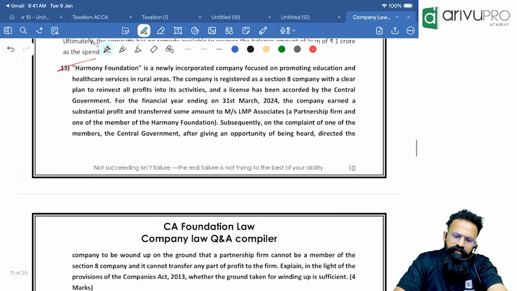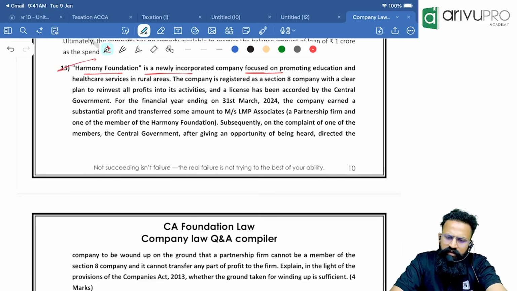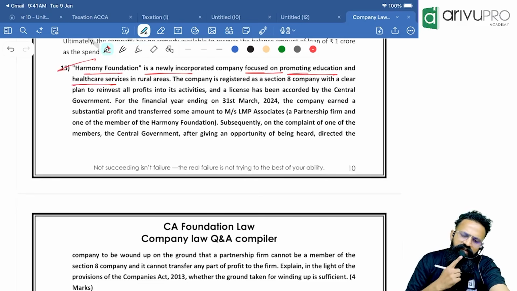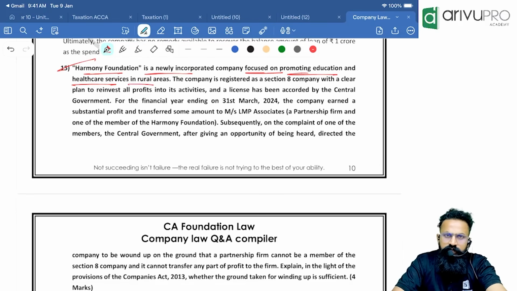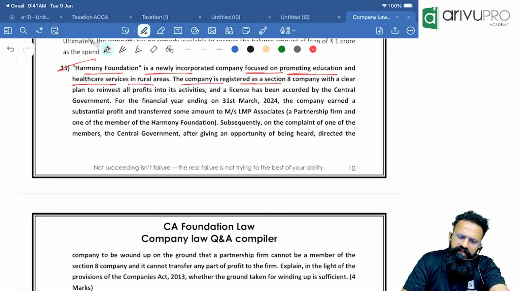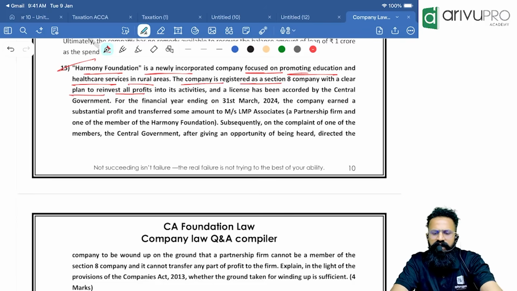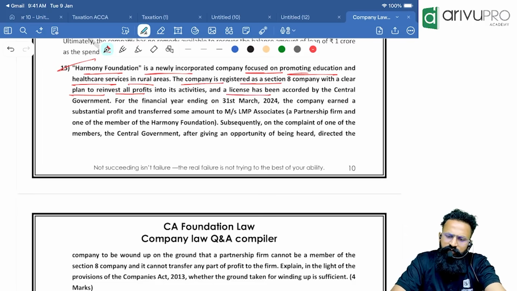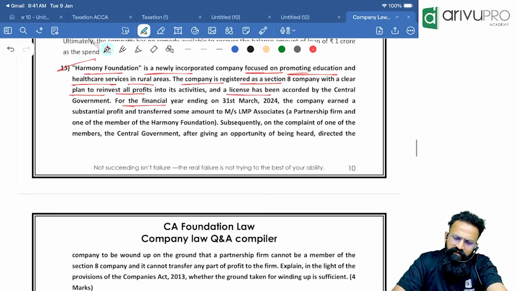Okay, next one. Harmony Foundation is a newly incorporated company focused on promoting education and healthcare services in rural areas. The company is registered as a Section 8 company with a clear plan to reinvest all profits into its activities. And the license has been accorded by the central government for the financial year ending. The company earned a substantial profit and transferred some amount to associates, a partnership firm and